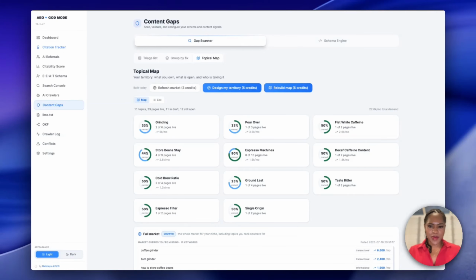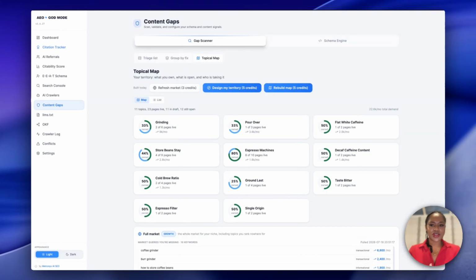Let's talk about topical maps in WordPress and how to find what to write next. If you want ChatGPT and Perplexity to mention your website, random blog posts won't cut it. You need to cover a whole topic start to finish. That is called topical authority.